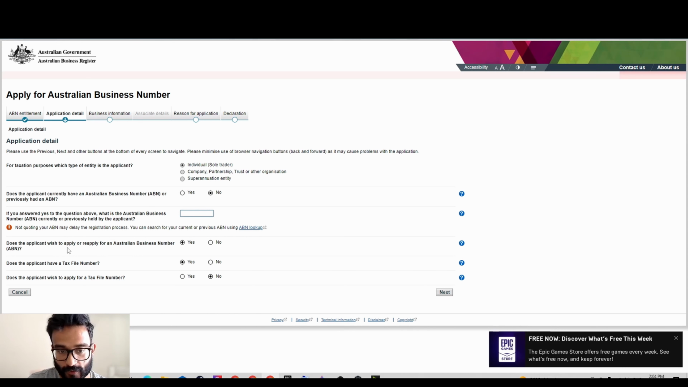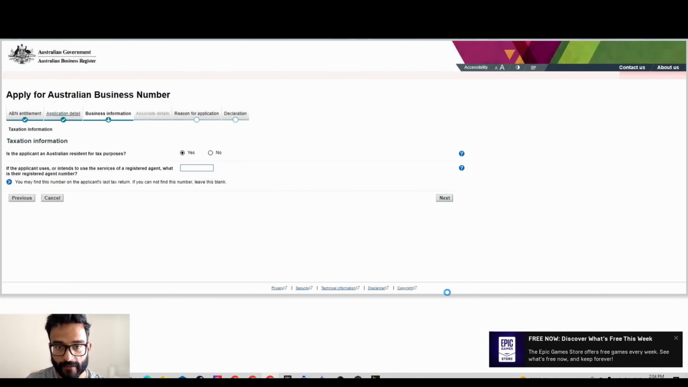Does the applicant wish to apply for an ABN? Well, that's what we are here for. So we hit yes. Does the applicant have a tax file number? It's very likely if you're an Australian resident, then you have one. All you have to do is hit yes. Since you selected yes in the previous option, obviously you don't wish to apply for a tax file number again.